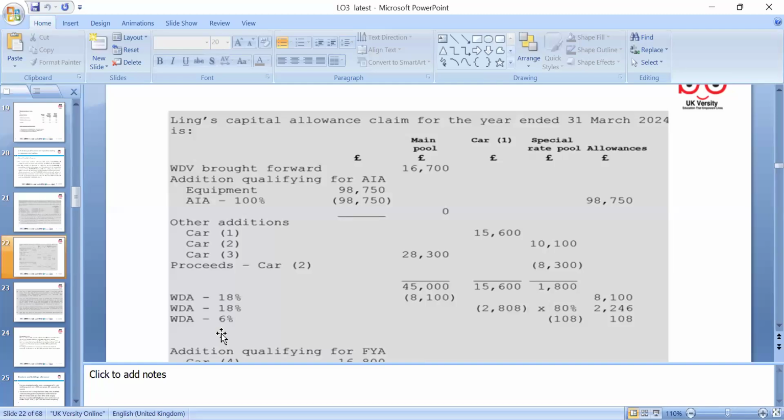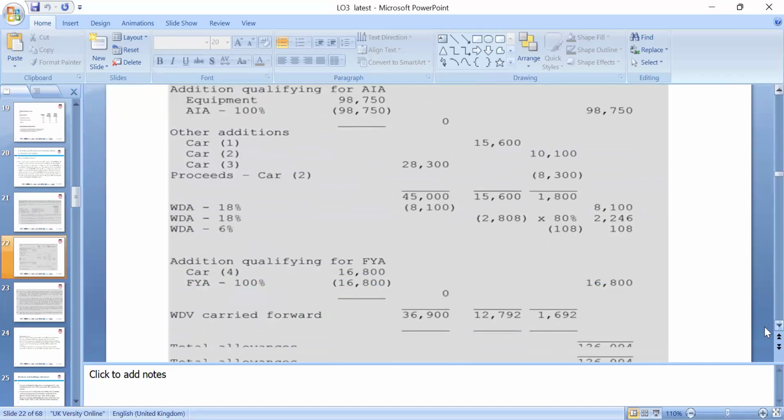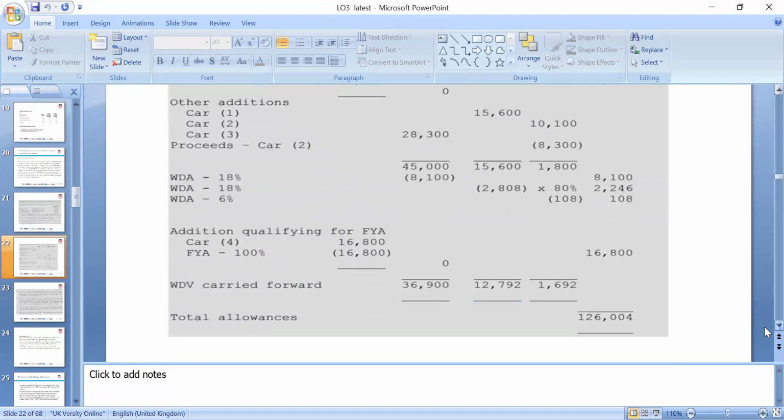So we need to apply the rates, and that will help you to save the tax. That's additional qualifying for first year allowance, 16,800. First year is 100% qualifying in the case of car 4, which we've been given as electric cars. So that's what we need to look at.